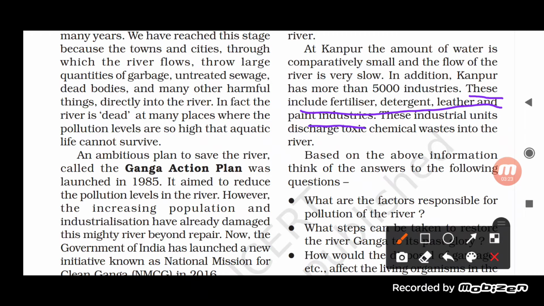So fertilizer, detergent, leather and paint are all non biodegradable, so they also contribute as a pollutant in the water. Now these industrial units discharge toxic chemical wastes into the river. Yes, they release toxic chemical substances, and these toxic chemicals are released in the water.